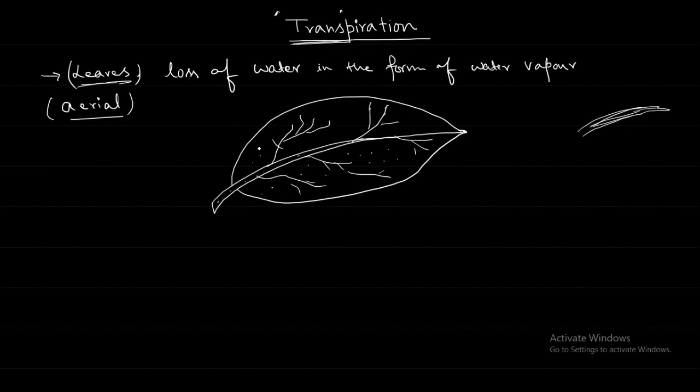If you look under the microscope, these dots that you are seeing are basically small pores.